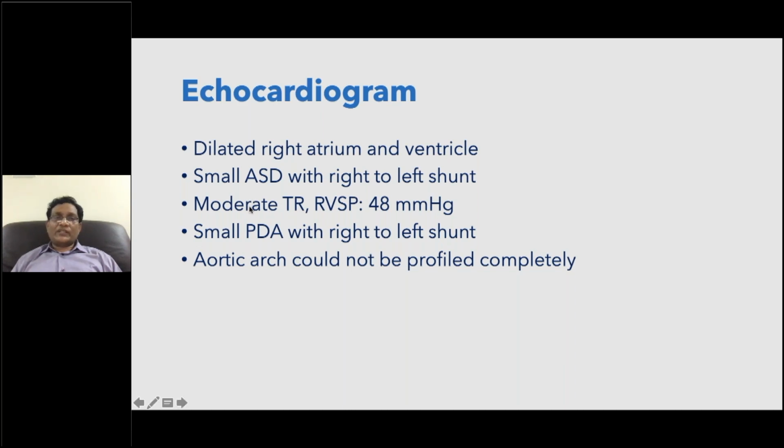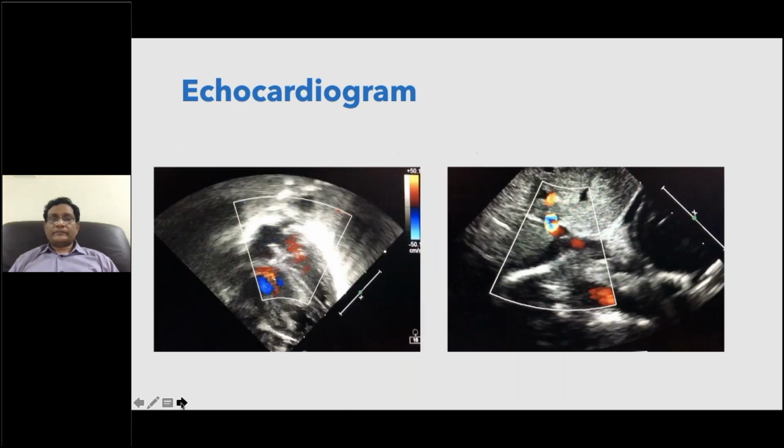Dilated right atrium, right ventricle, small ASD with the right to left shunt, moderate TR, and right ventricular dysfunction. So it suggests that there is a severe pulmonary hypertension, duct is right to left shunt. Don't rely on only right ventricular systolic pressure. Here you have right to left shunt across the ASD, right to left shunt across the ductus arteriosus, which suggests that there is a severe pulmonary arterial hypertension.